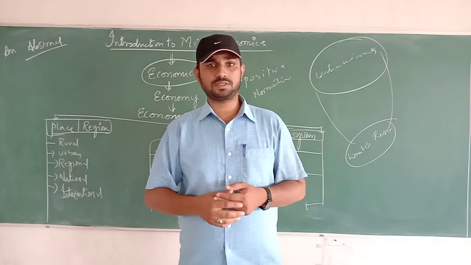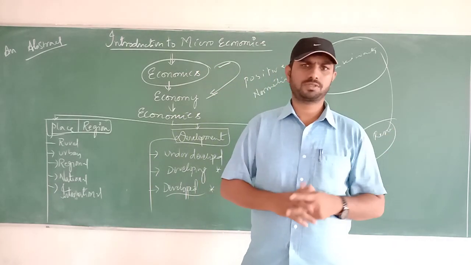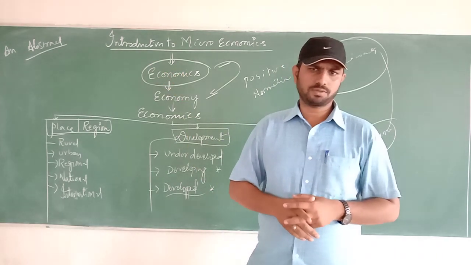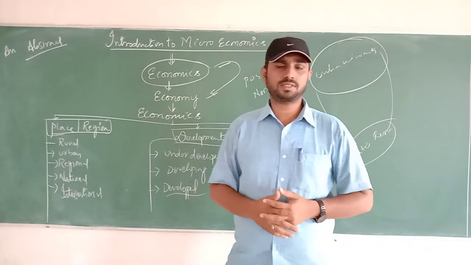Whatever you are going to suggest to reduce these accidents, all that comes under normative economics. Are we clear? So the first one is called positive, the next one is called normative. Likewise, the branches are micro and macro, which we have already discussed.